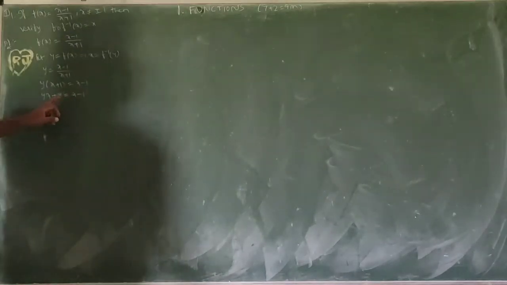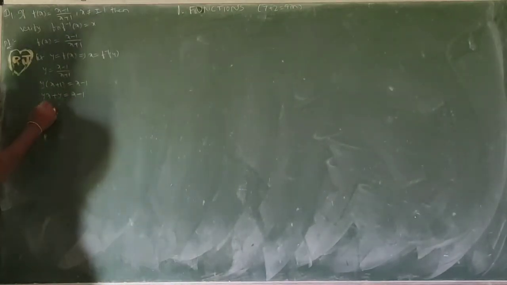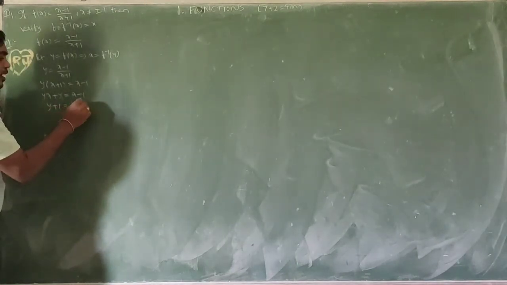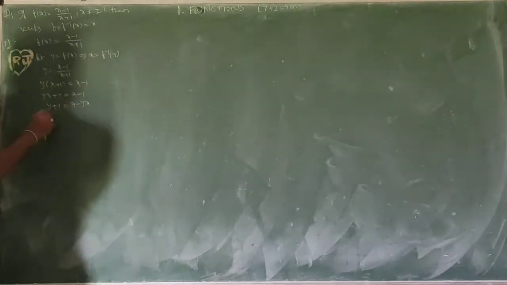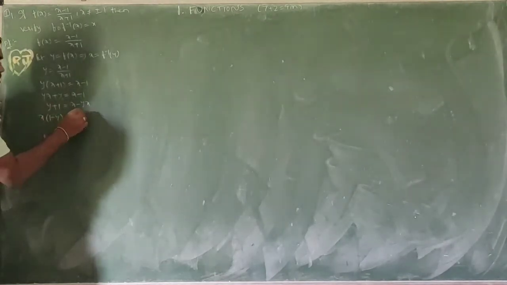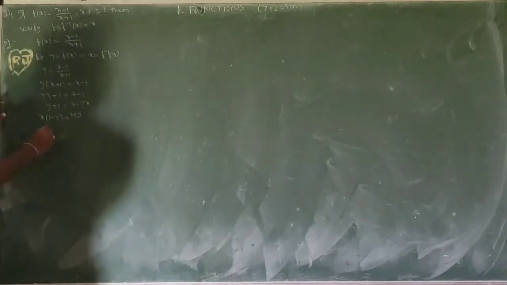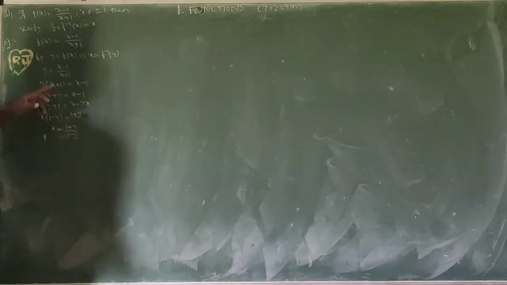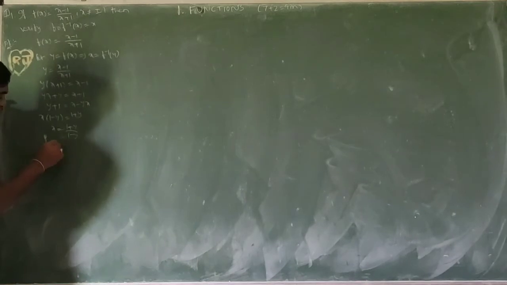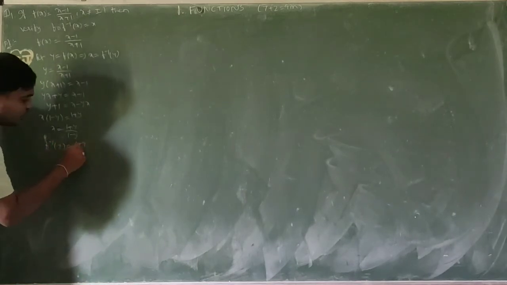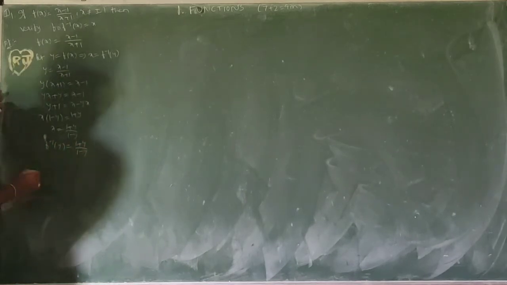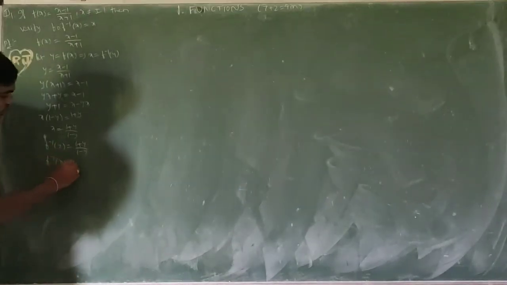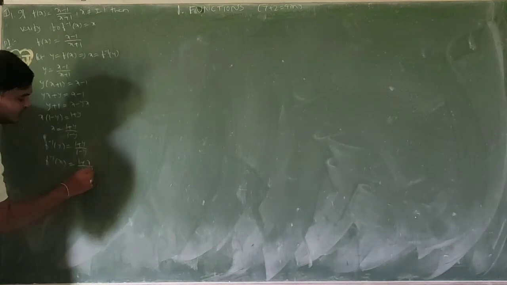This minus 1 bringing this side, yx bringing this side. y plus 1 equal to x minus yx. In this, x common: x into (1 minus y) equal to 1 plus y. So x equal to 1 plus y by 1 minus y. What is x? f inverse of y. f inverse of y equal to 1 plus y by 1 minus y. So now I want to replace y with x. f inverse of x equal to 1 plus x by 1 minus x.